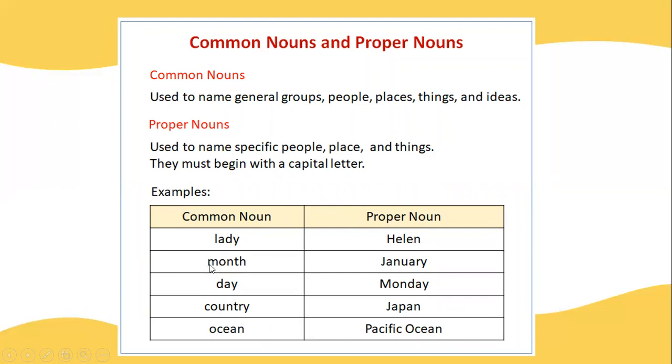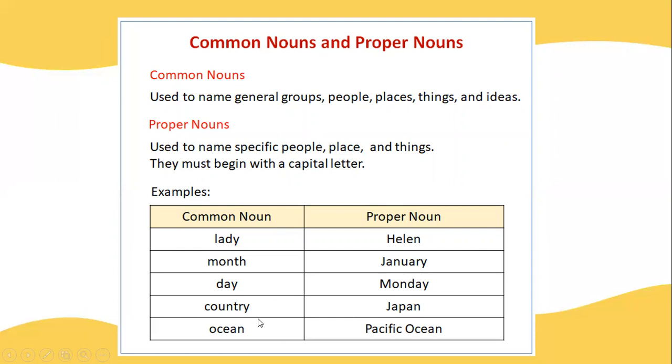And month is a common noun. January is a proper noun. We have 12 months in a year, so month is a common noun. We don't know what month that is. But here it is more specific, January. So it is a proper noun. Look here, day. Again, day is a common noun. We don't know what day it is, Monday or Tuesday or Wednesday. Here Monday is a proper noun because it is very specific.